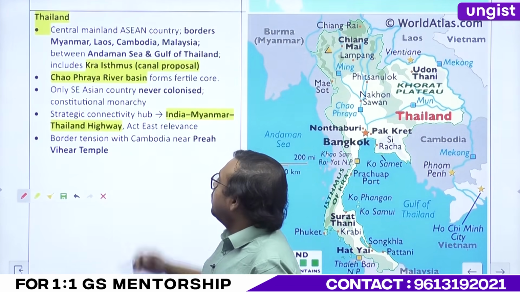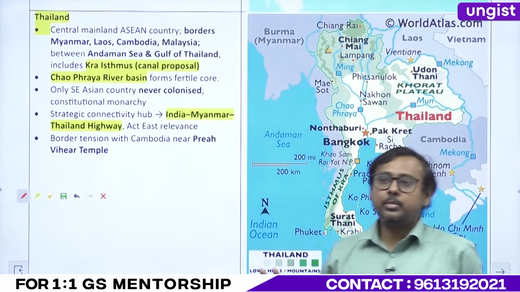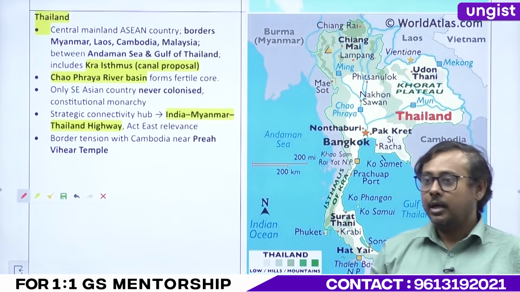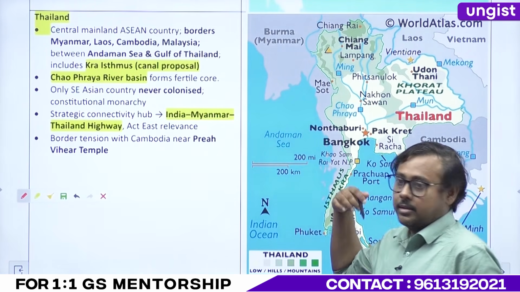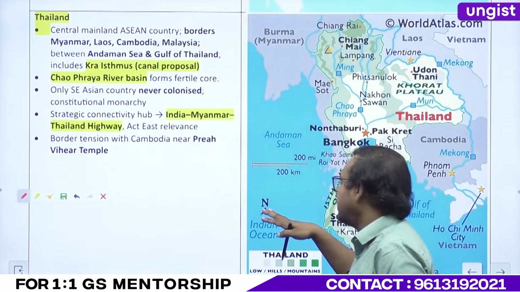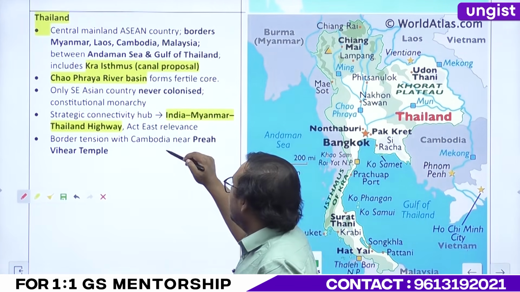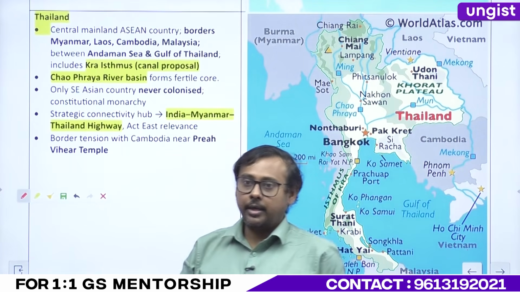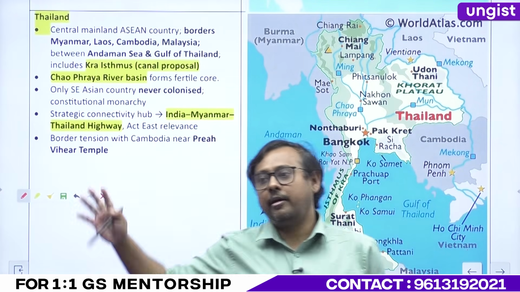Another thing is that the only Southeast Asian country that has never been colonized is Thailand. It has never been colonized. And this is a constitutional monarchy. You have to understand why I have mentioned what form of government it is.